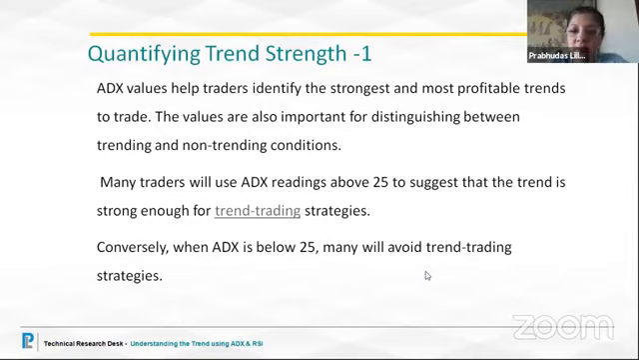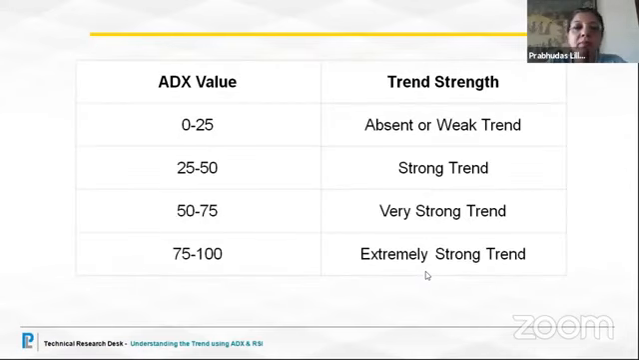Conversely, when the ADX is below 25, you will avoid trend trading strategies. You will be going for sideways moves. So here is a table which will help you to evaluate, where we just mentioned the starting is 0 to 25. That means there is no trend observation. Market is choppy, market is sideways.